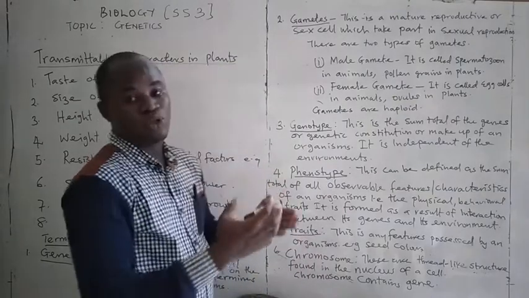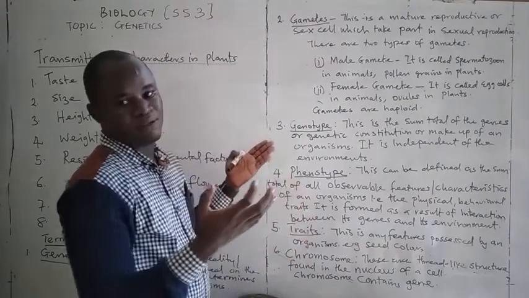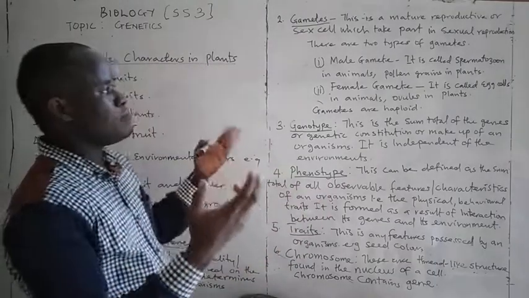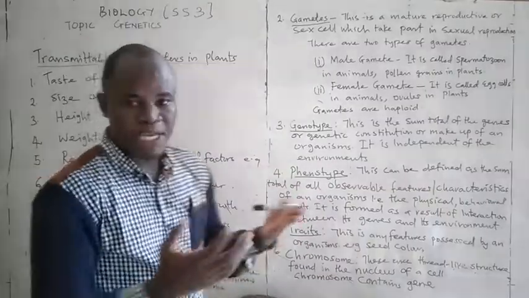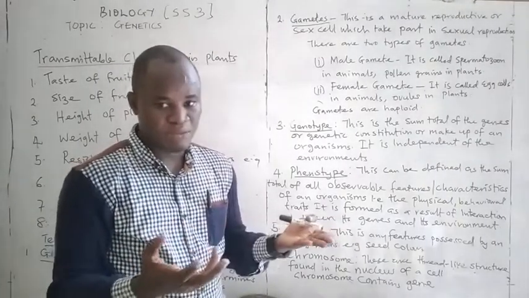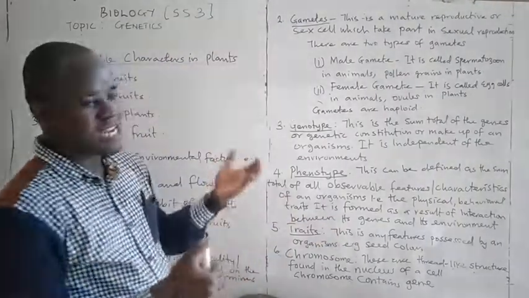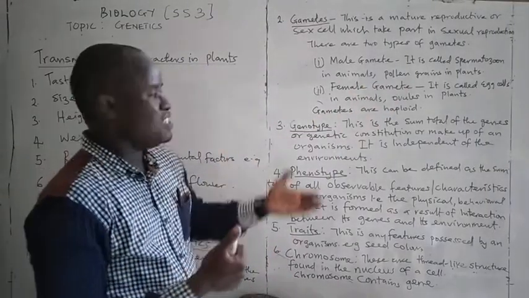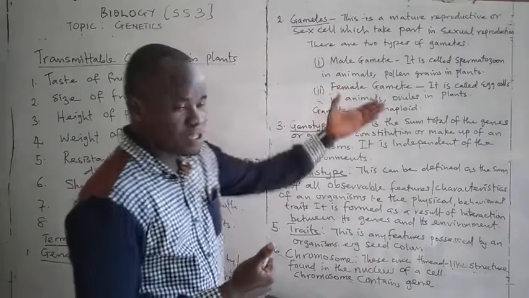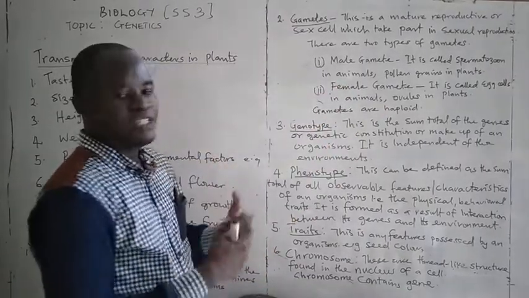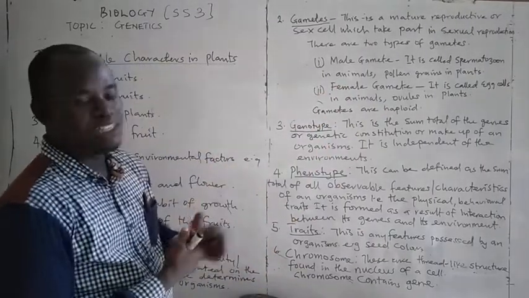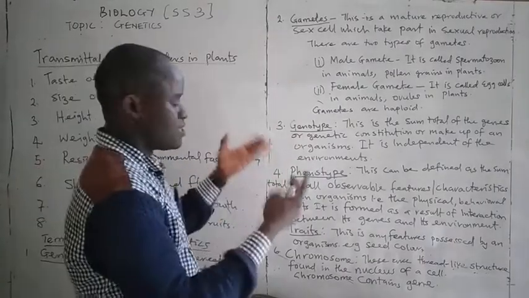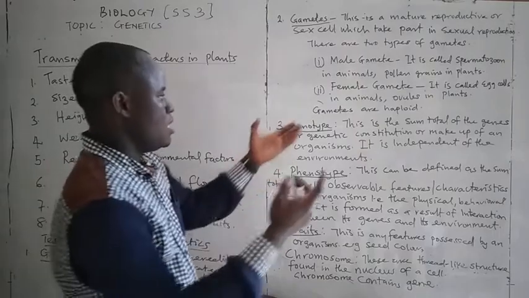What is the meaning of gamete? Gamete is a mature reproductive sex cell that takes part in sexual reproduction. We have two types of gamete. We have male gamete, we have female gamete. The male gamete in animal is called spermatozoon, while in plant, it is regarded as pollen grains. The female gamete is called egg cells in animal, ovules in plant.